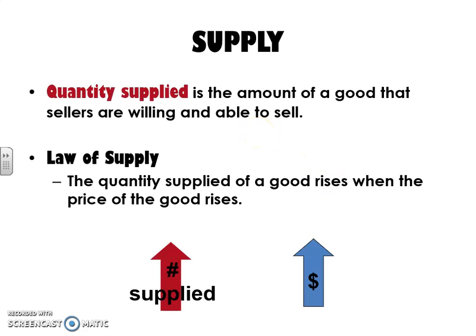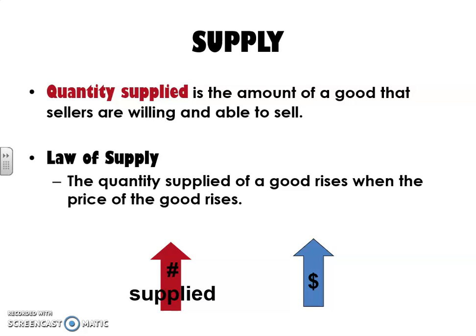So what's quantity supplied? This is the amount of good that sellers, so people that are selling the product, are willing and able to sell. Think of Apple. How many iPhone 12s are they willing and able to sell once that new iPhone comes out? And the law of supply is different. If you're taking notes while you are watching this, you want to make sure you draw these arrows, because if you notice, the arrows are going the same way. The more you supply, the more the price goes up. So the quantity supplied of a good rises when the price of the good rises.